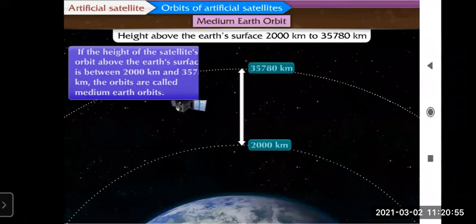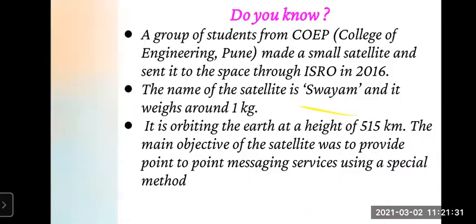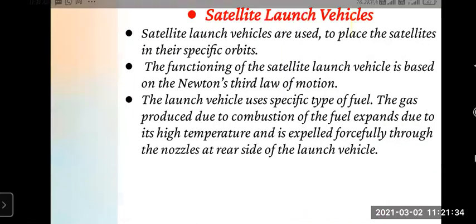I'm revising the definitions and how much time it takes for the satellite to complete one revolution. Medium Earth orbit takes 2 to 24 hours to complete one revolution, and high Earth orbit requires 24 hours. Next we saw low Earth orbit, that is LEO. If the height of the satellite orbit above the Earth's surface is between 180 kilometers and 2,000 kilometers, then the orbits are called low Earth orbits. Depending on the height of their orbits, they complete one revolution in around 90 minutes. They require only 90 minutes to complete one revolution.